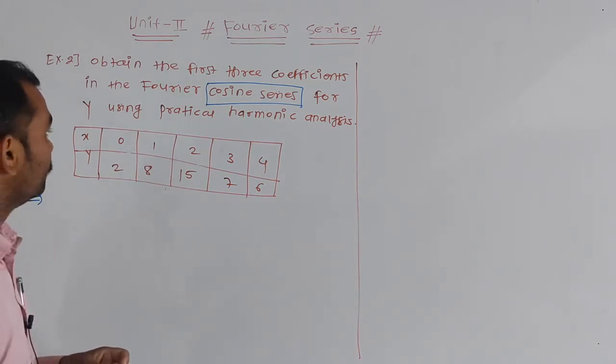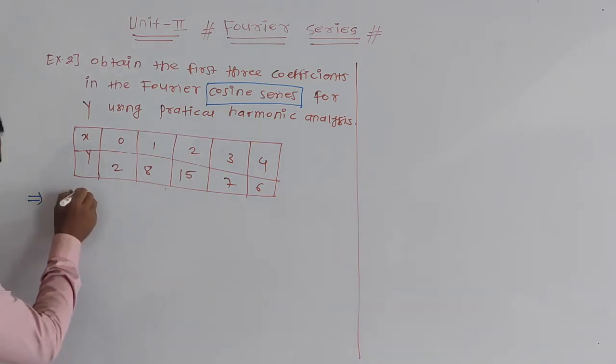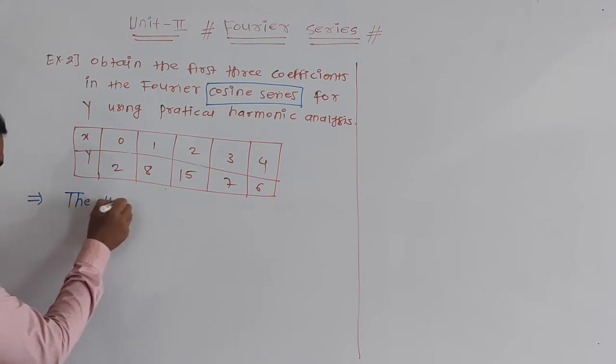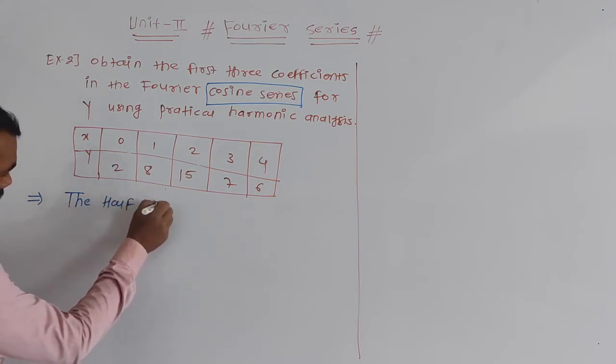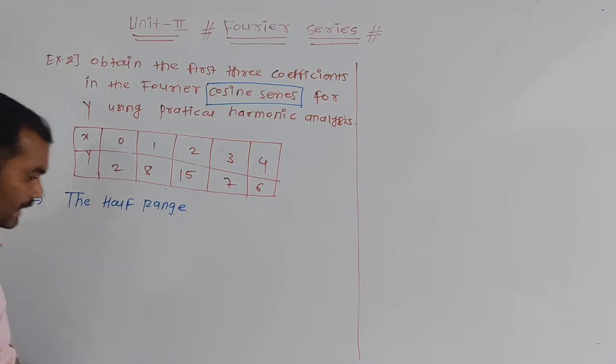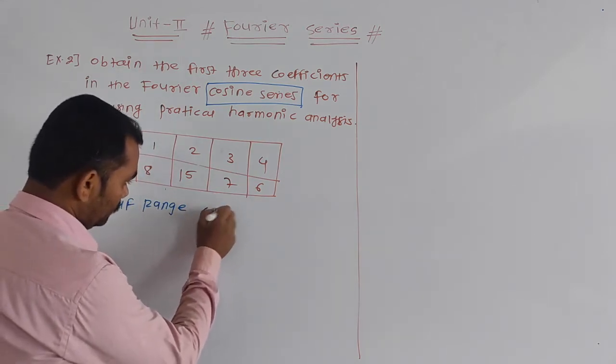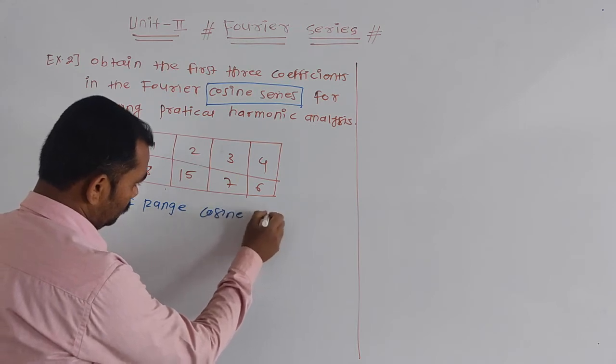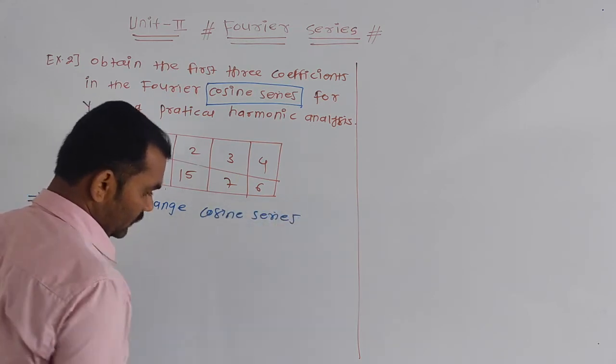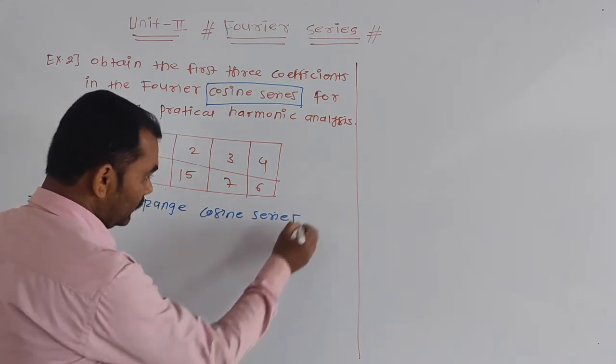The half range cosine series in the interval